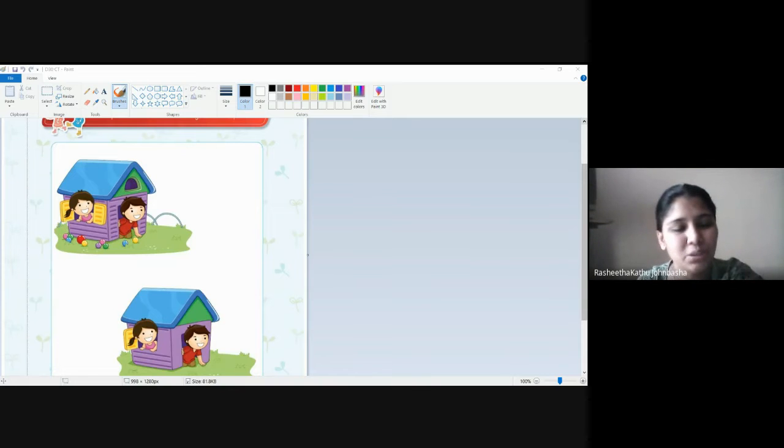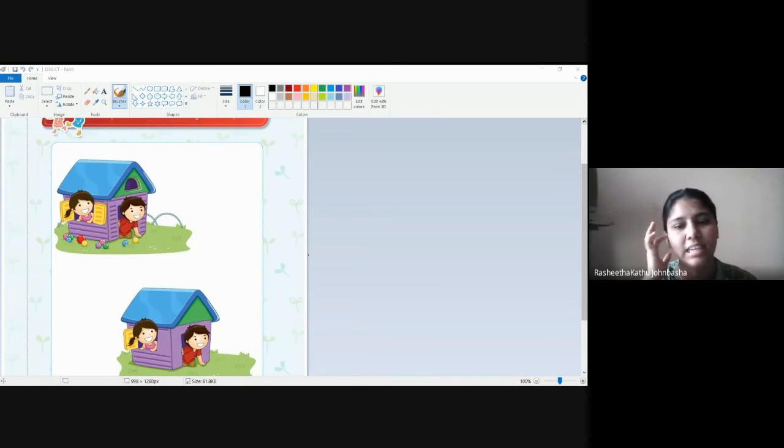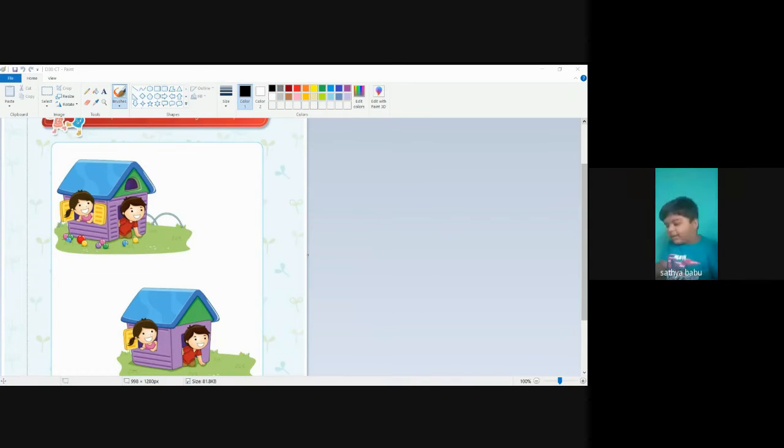In this worksheet you have two pictures, 1 and 2, one at the top, one at the bottom. There are some differences. You are going to spot them. What is missing in the second picture? Look at both. You tell me. Ball. What is not there? Very good, the ball.